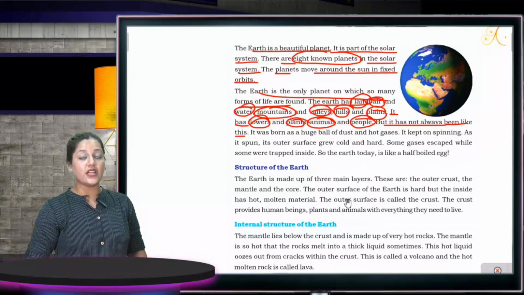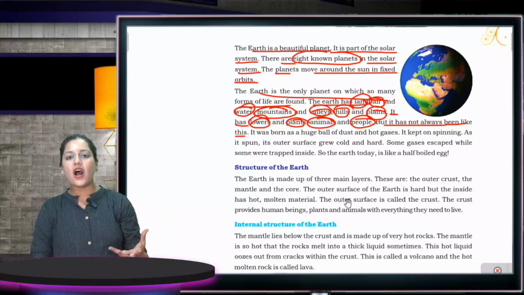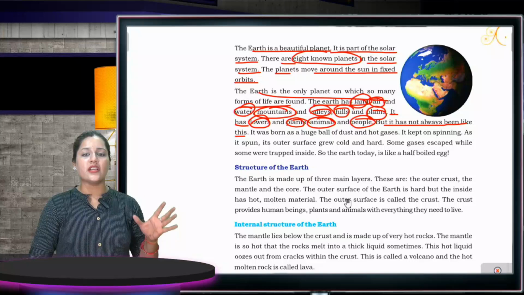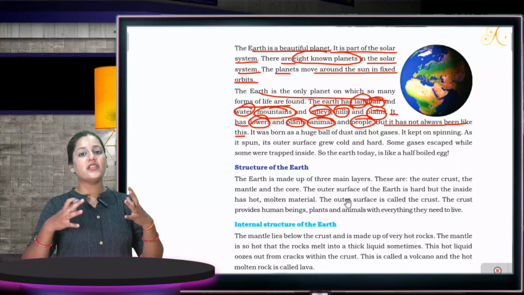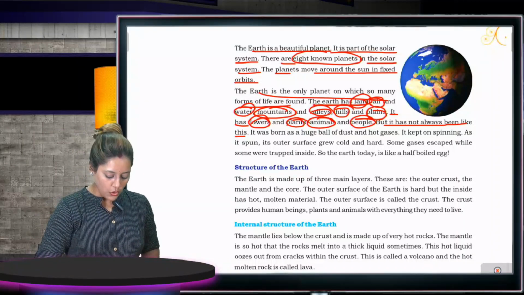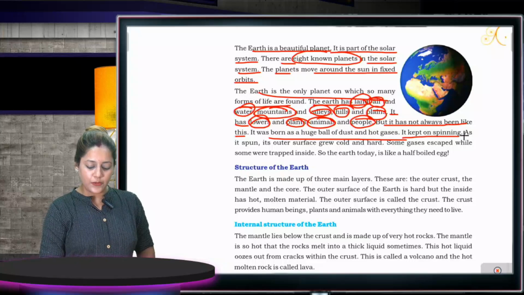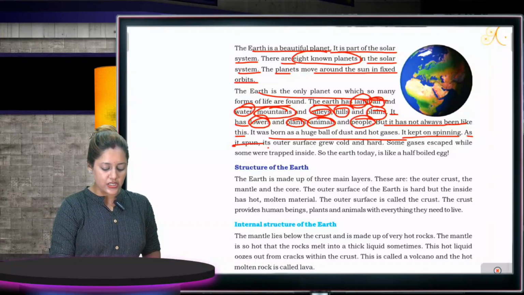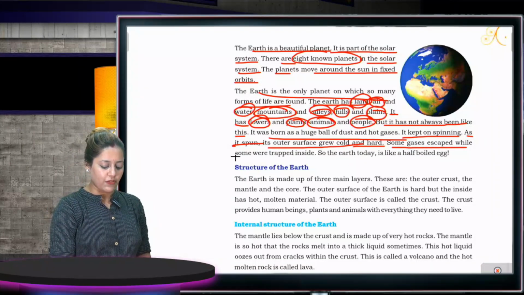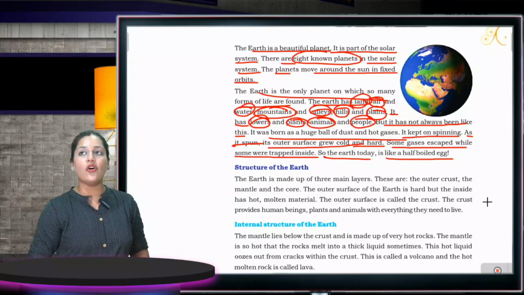Now, what we study is that Earth has very different features like flowers, plants, animals, mountains, valleys, water, air and everything. But Earth was not always the same as it is today. It was born as a huge ball of dust and hot gases. It kept on spinning. As it spun, its outer surface grew cold and hard. Some gases escaped while some were trapped inside. So the Earth today is like a half-boiled egg.